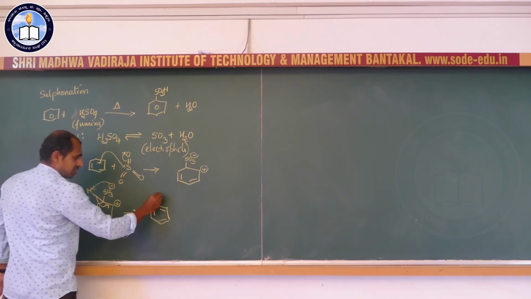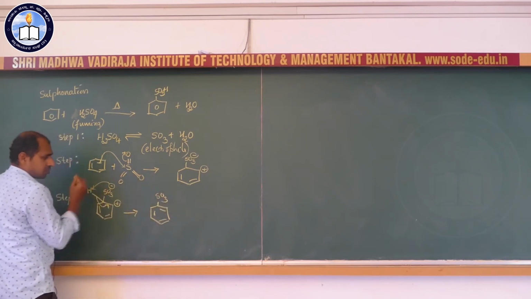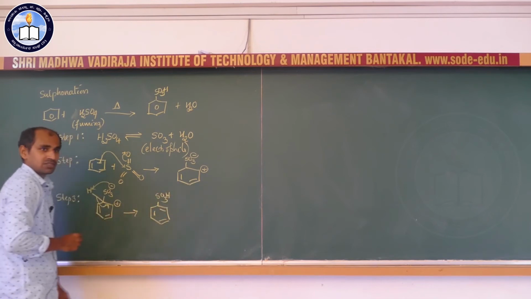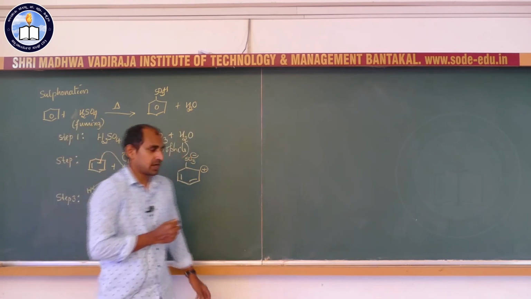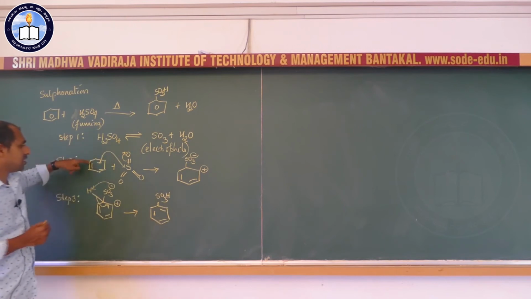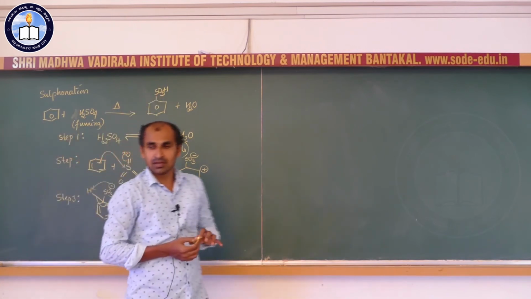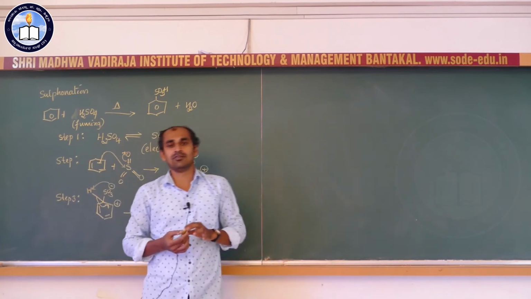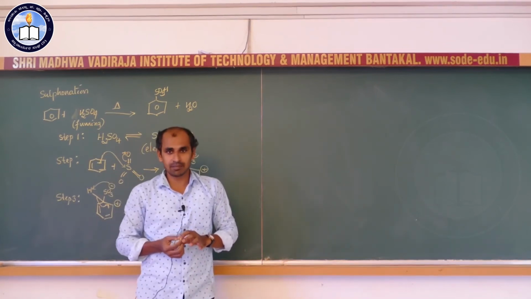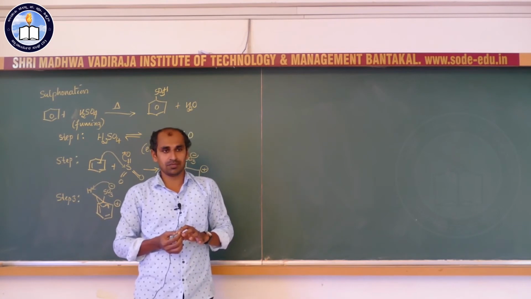Here SO3 minus gets this proton and converts into SO3H. So ultimately benzene is converted into benzene sulfonic acid. So this is the third electrophilic substitution reaction taking place on the benzene molecule.